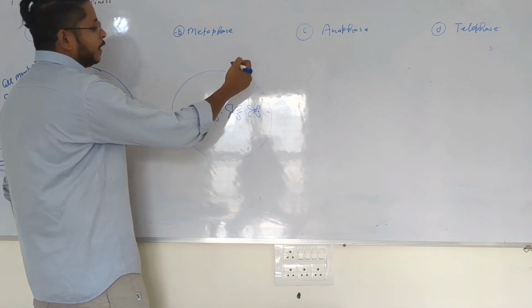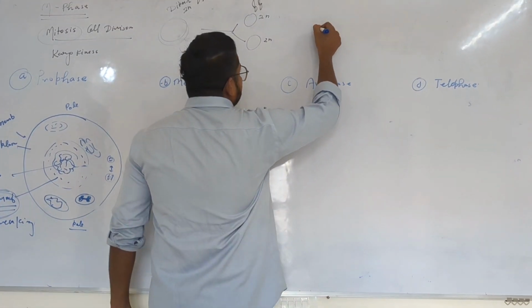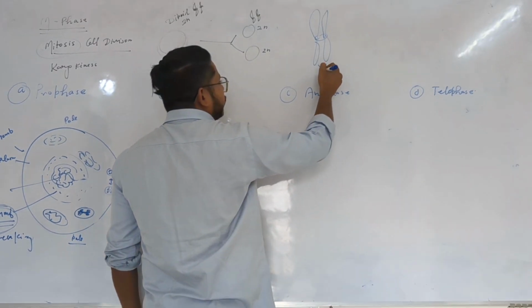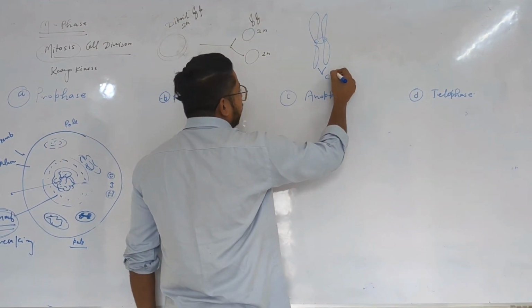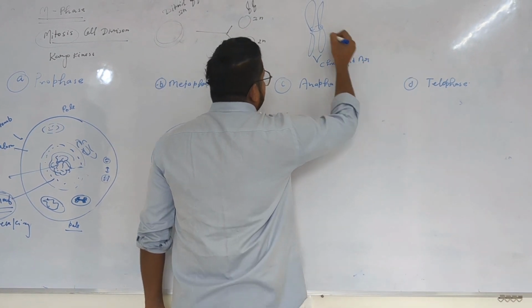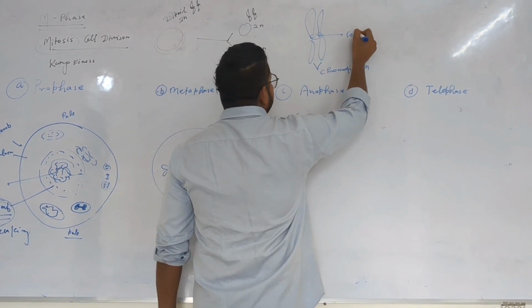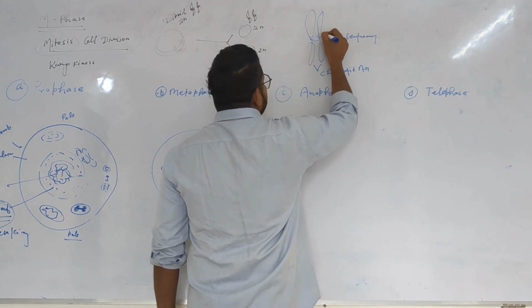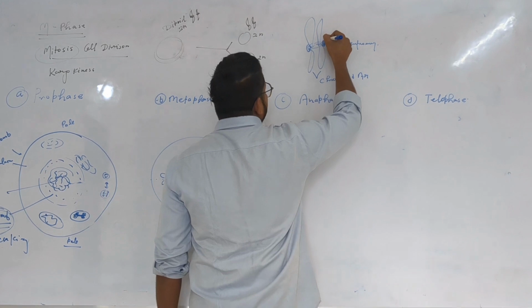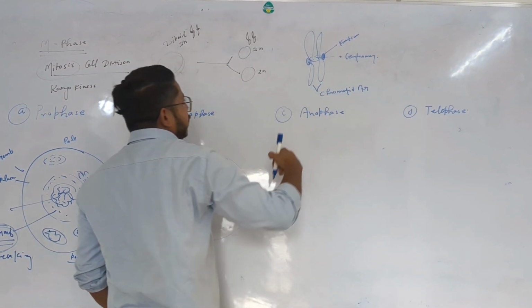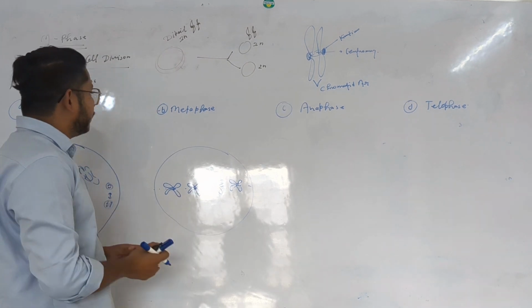A chromosome looks like this, and these threads, the arms of the chromosome, are called chromatid arms. The central portion is called the centromere. Here a disc-like apparatus is present that is called the kinetochore. Such things are required to understand before the metaphase.